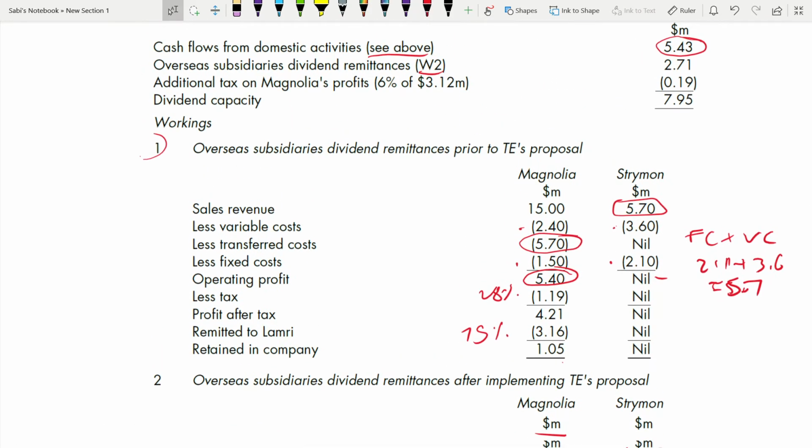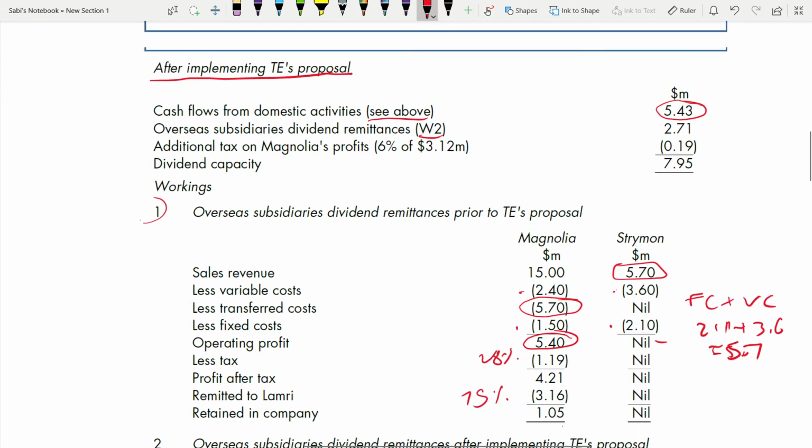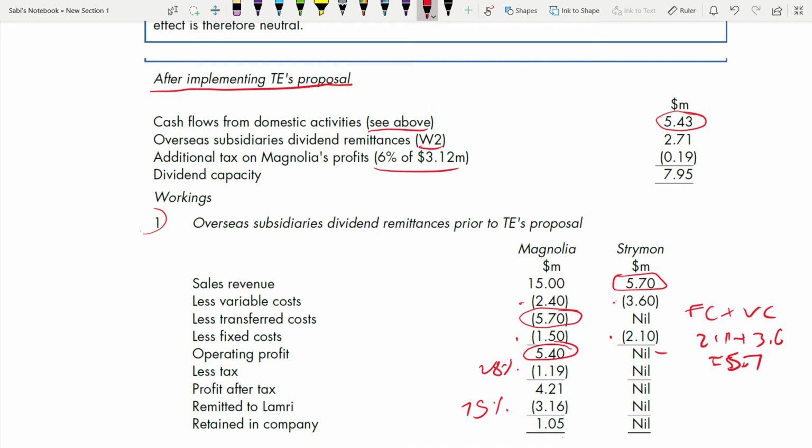Your transfer cost was 5.7. On this 5.7, which is your cost, you now add 40%, which is 7.98. That's how you get the transfer cost. So this time you get an operating profit here as well, because your sale is more than your fixed cost and variable cost. And when you deduct here also, you get a revenue. So on this operating profit of Magnolia, you have to pay 6% tax. That's what you're paying here: 6% of 3.12 and deduct it.